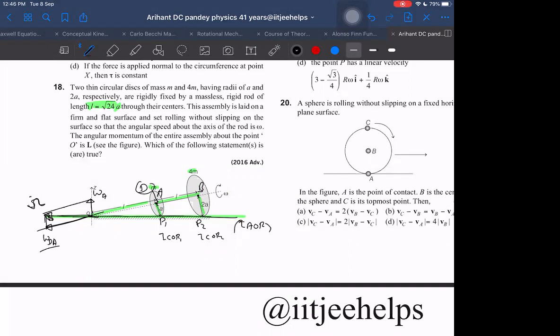This is point D here, right? D point is on the body. I have the formula: angular velocity of D with respect to A plus angular velocity of A, I can write it as the angular velocity of D, the net effective angular velocity of D about the axis of rotation. So by this vector addition, I can get the net angular velocity omega D. That is this capital omega here, which we are getting.